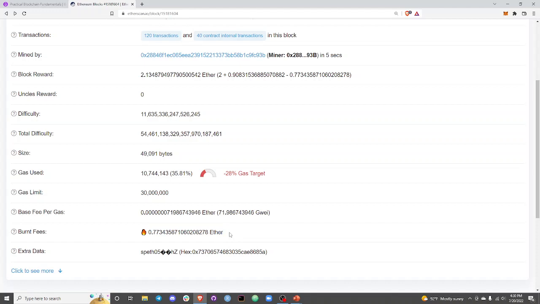You reduce the supply of ETH overall, blah, blah, blah. I'm not a huge fan of this, honestly. I think it's a little bit fake, but it's important to know that currently miners get paid a reward for making a block. They get paid directly for including transactions in blocks that people paid for. And they also burn some ETH overall, which reduces the whole overall supply. So they get this much, and this much is gone forever.